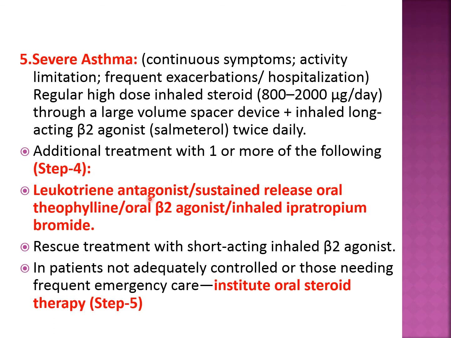ल्यूकोट्राइन एंटागोनिस्ट like montelukast और zafirlukast, sustained release oral theophylline that is from methylxanthine category, oral beta-2 agonist means oral salbutamol, or inhaled ipratropium bromide which is an anticholinergic. So this drug has to be added apart from steroid and the LABA, okay, in step 4. If the patient is not adequately controlled in spite of this treatment or those needing frequent emergency, institute the oral steroid therapy, that is prednisolone mostly, okay, that is step 5, or IV methylprednisolone type of drug.